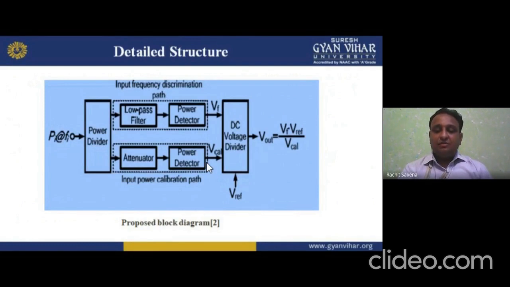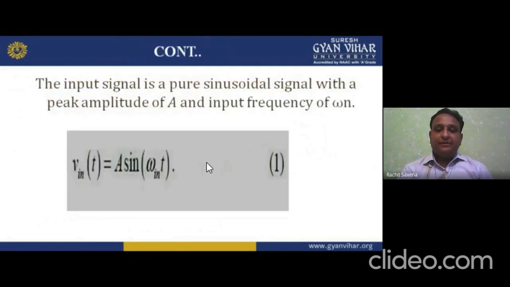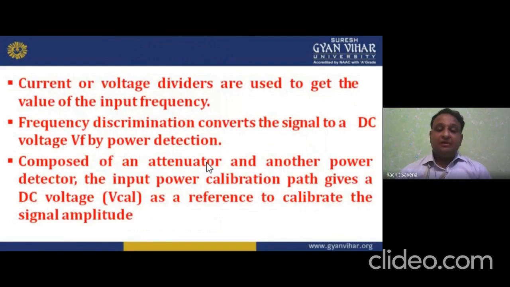That is VCAL, here in this. It is basically composed of an attenuator and another power detector. The input power calibration path gives a DC voltage, that is V calibration. If I am talking about calibration, my dear student, VCAL we represent as the voltage of calibration. So it is composed of an attenuator and another power detector, and the input power calibration path gives a DC voltage, VCAL, as a reference to calibrate the signal amplitude.